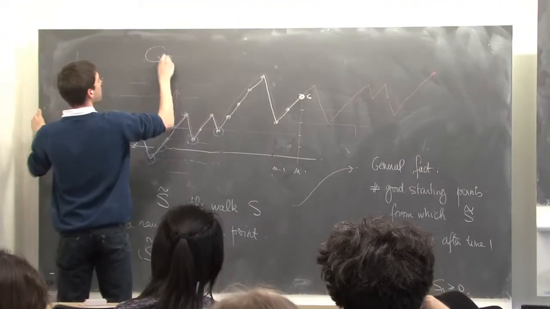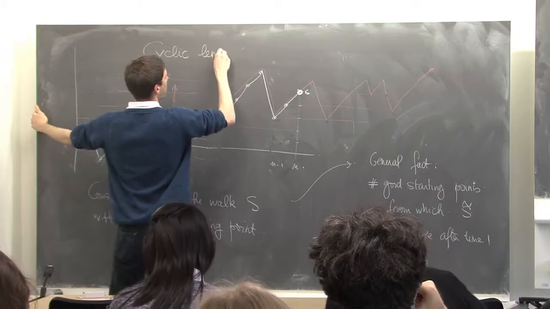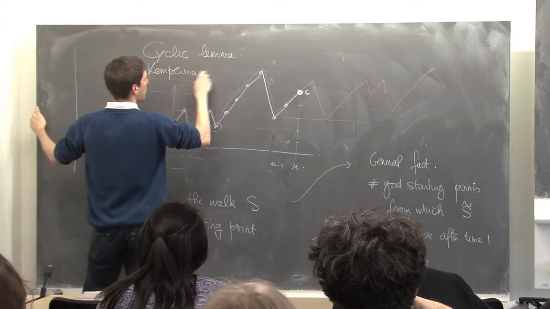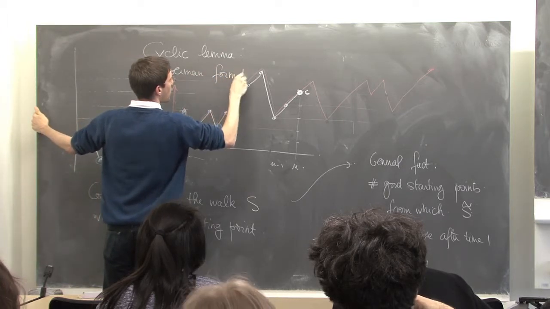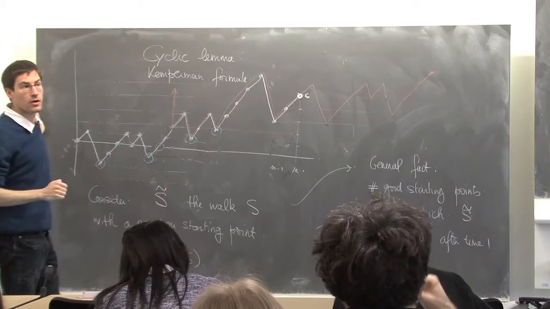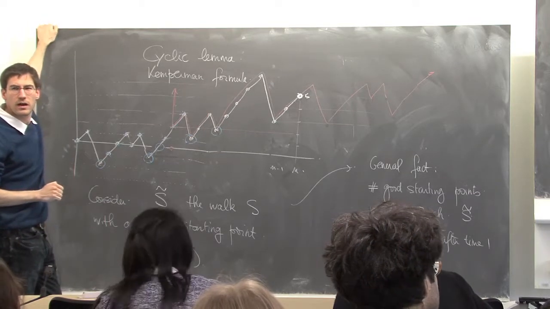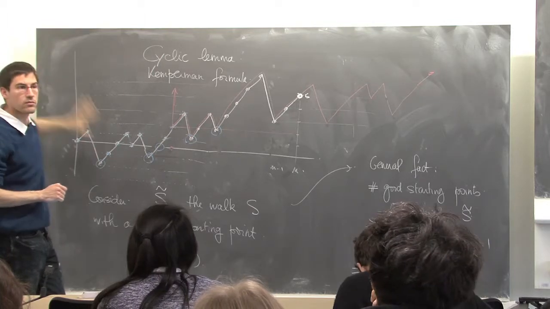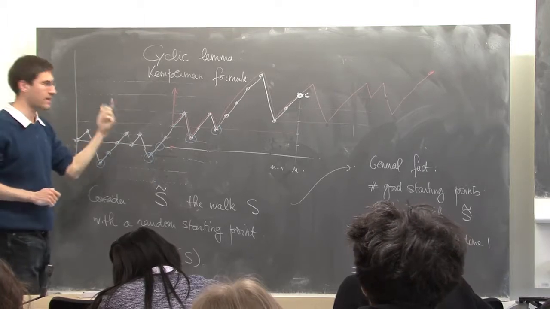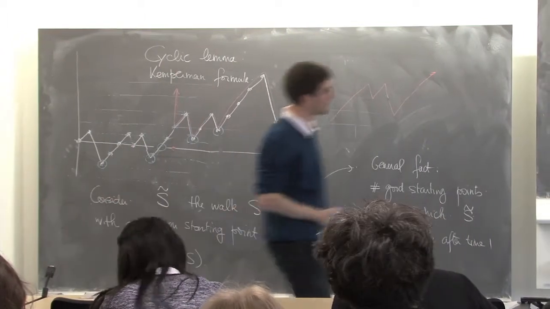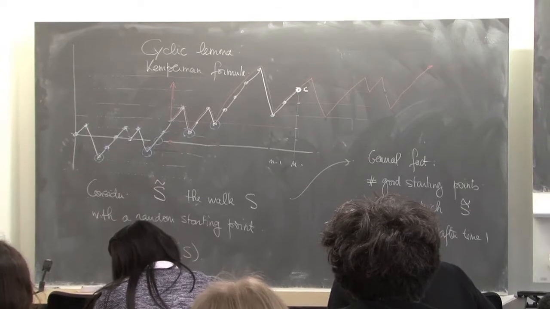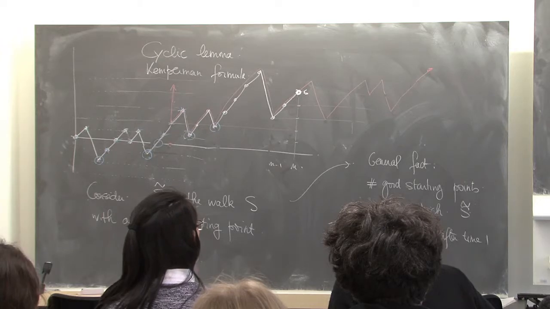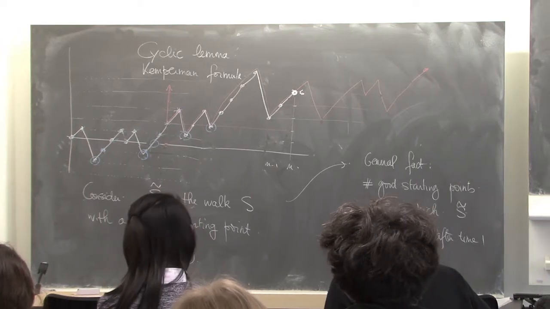Okay? So that's called the cyclic lemma, or Kemperman formula, or there are other names, cyclic lemma. Well, the trick is this one, to randomize the starting point and to count the number of good starting points. Okay. So let's go now to the last chapter of this course.